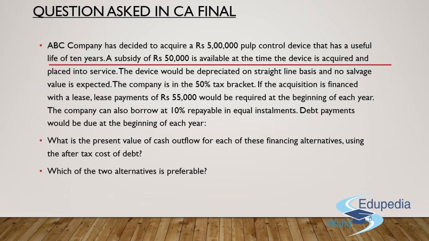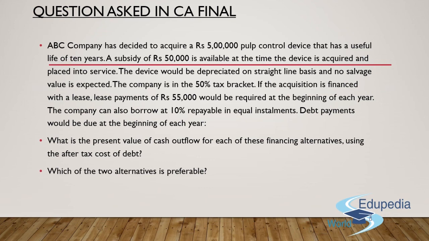Next, it says that the depreciation will be charged on straight line basis. Since the asset is of 5 lakh rupees, the depreciation over the next 10 years has to be 50,000 rupees for each year. Simple, guys. Also it has been mentioned in the question itself that there is no salvage value, so we can't expect the same to be placed in our question. Also, it says that the company is in the tax bracket of 50%. So we'll have to take care of the tax saving aspect as well, because both interest and depreciation are tax deductible expenses, so we can save tax at 50% in this question. We'll get to that when I tell you about the solution.